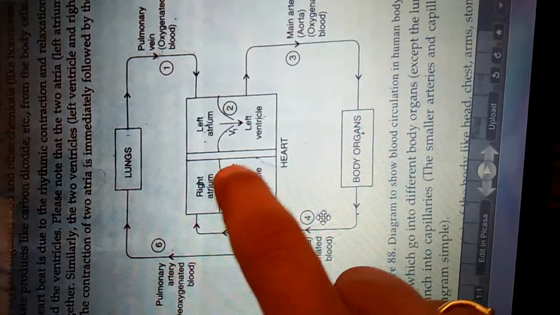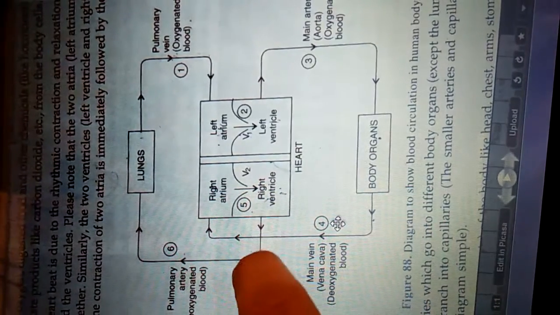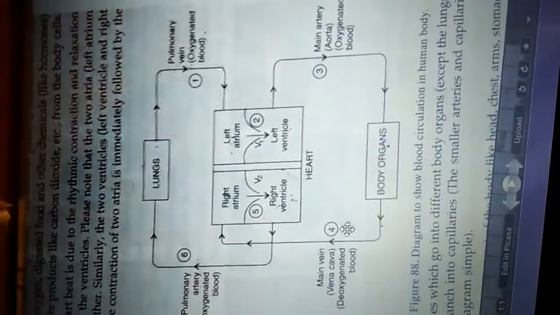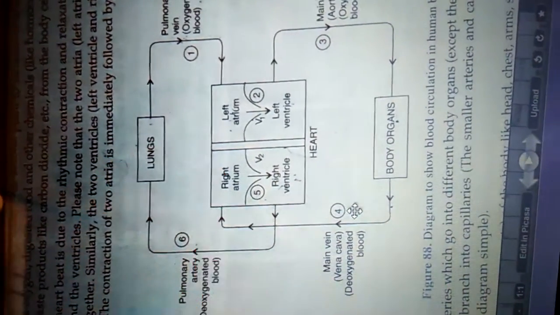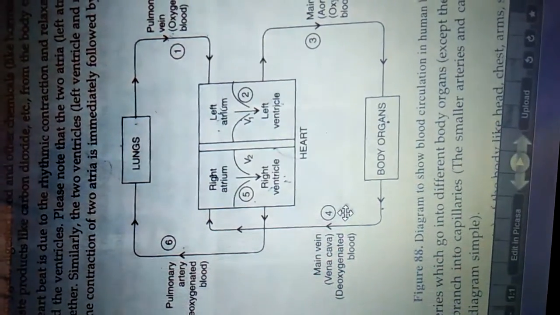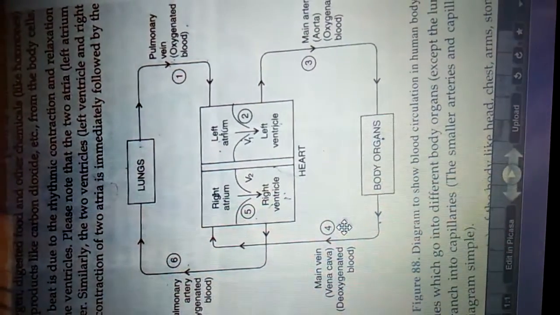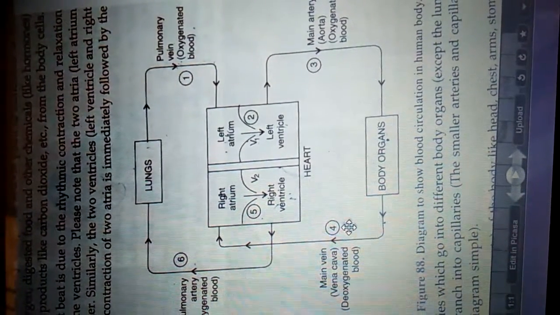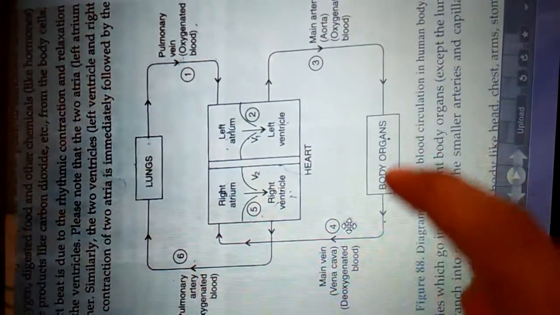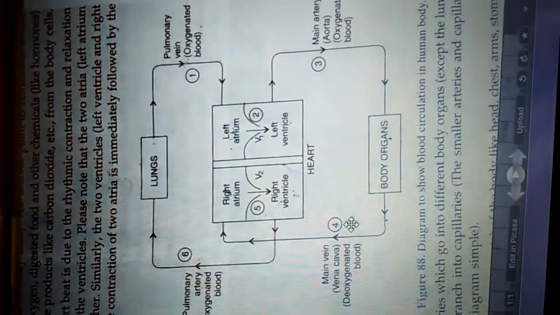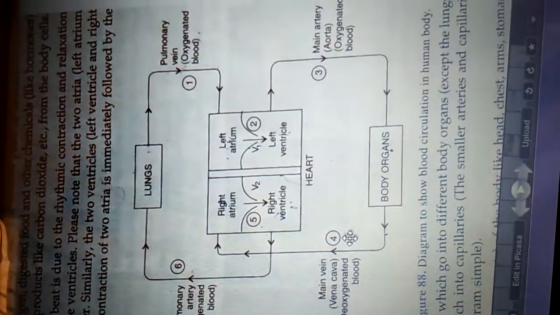Now when the right ventricle gets filled with the deoxygenated blood, this blood is again carried towards the lung through the pulmonary artery. So the blood which flows from the right ventricle towards the lung through the pulmonary artery is deoxygenated blood. In the same way, the circulation of the blood takes place. The same blood flows through the heart 2 times and through the lungs 2 times. One time it is oxygenated, the second time it is deoxygenated. So it is called the double circulation.